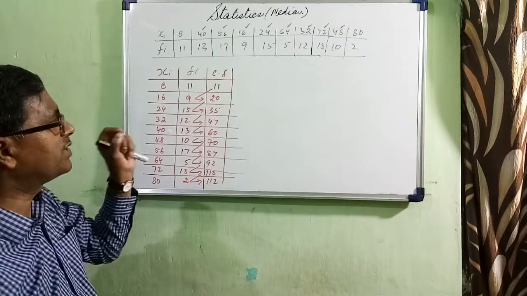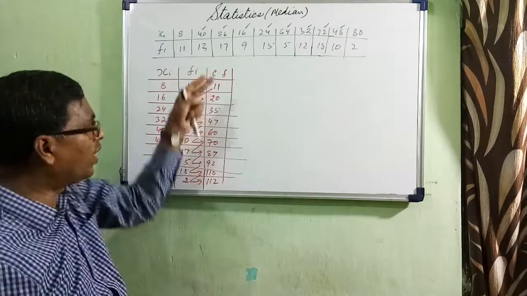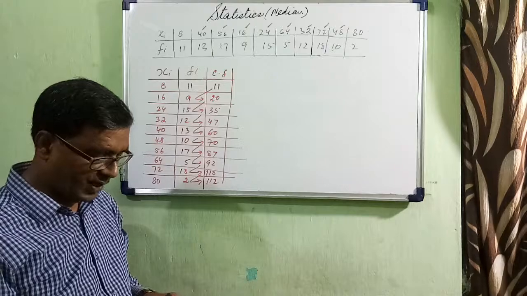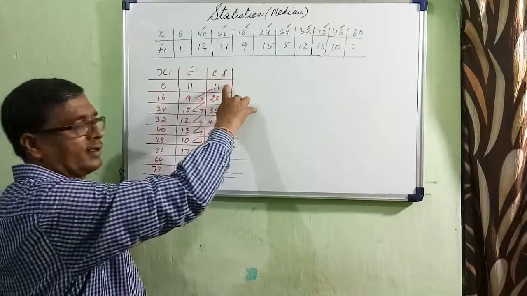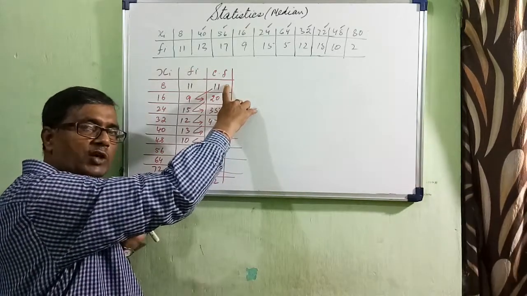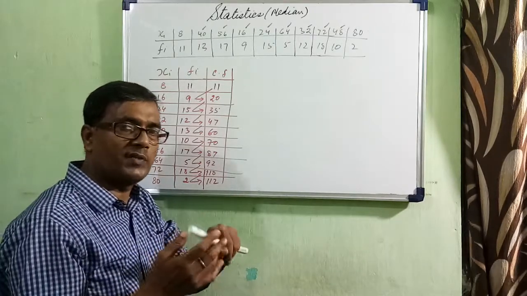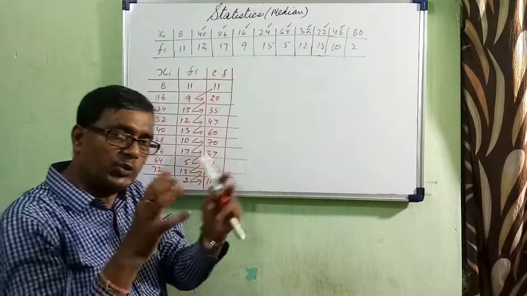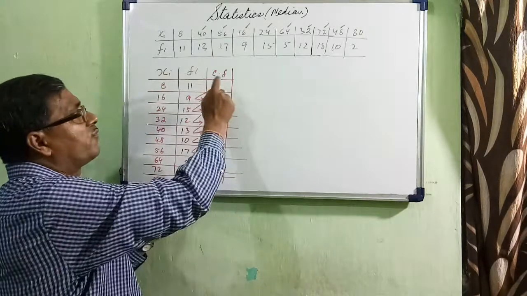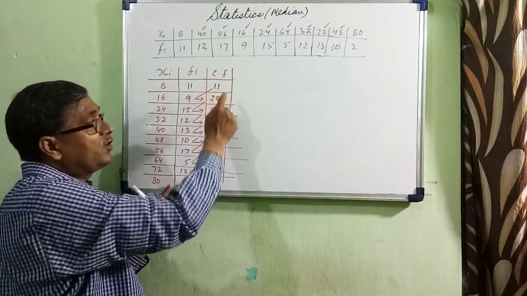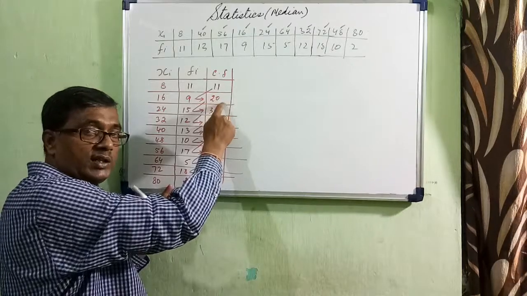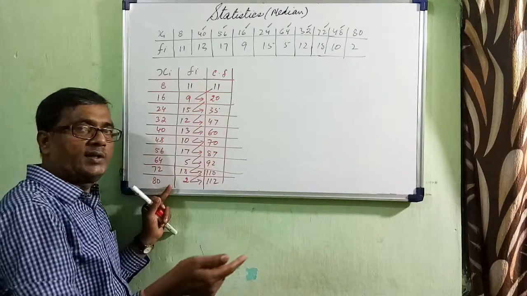And now I would like to explain what this CF means. When we talk about 11, we are talking about 1 to 11, means 1, 2, 3, 4, 5, 6, 7, 8, 9, 10, 11. So 1 to 11, wherever it is falling, it will fall here only. But when we talk about 20, 20 will include 12 to 20.